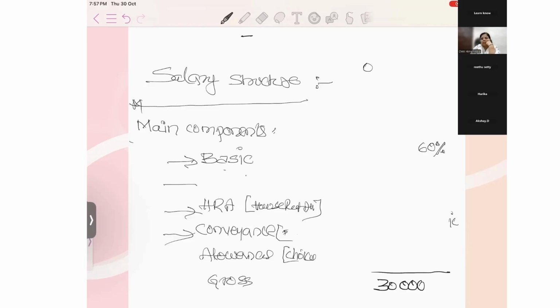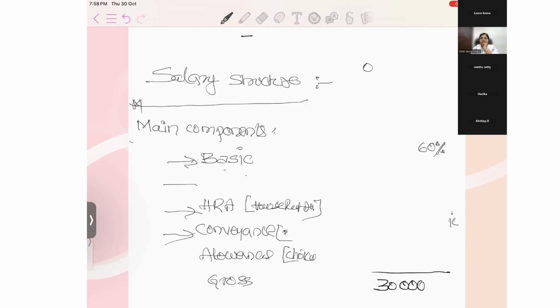Any answers? I got only one answer, from Ritu. Anyone else? Ma'am, in this, conveyance will keep changing because we don't have DA. No, conveyance will not change.